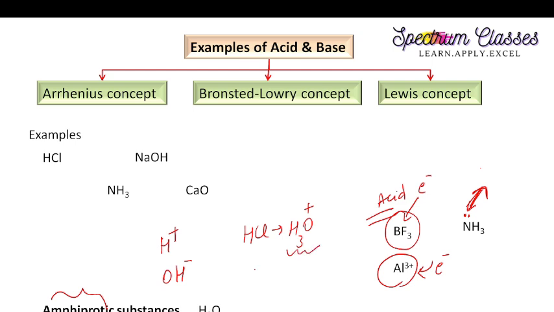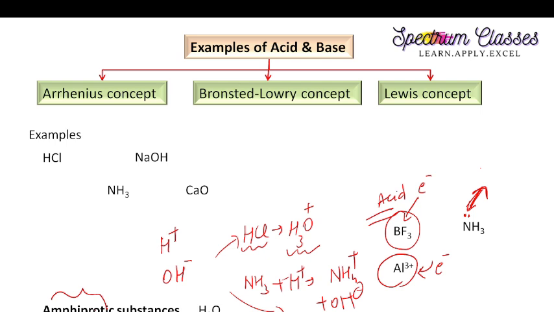So it behaves like a base in the presence of an acid, and in the presence of a base it can readily donate its H+ ion to that and it forms OH- ions, right? So it forms NH4+ OH-. In this reaction it donates H+, and in this reaction it accepts it. Therefore it behaves both like an acid and a base, and